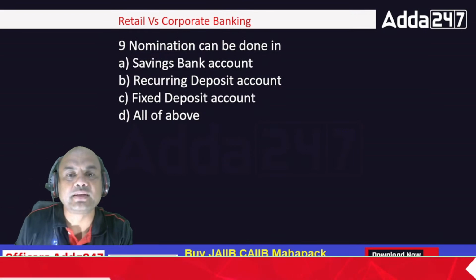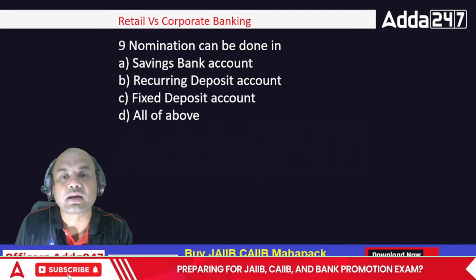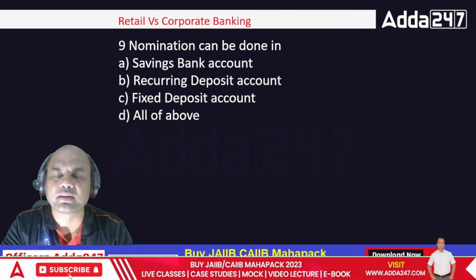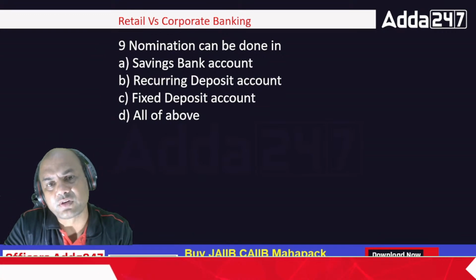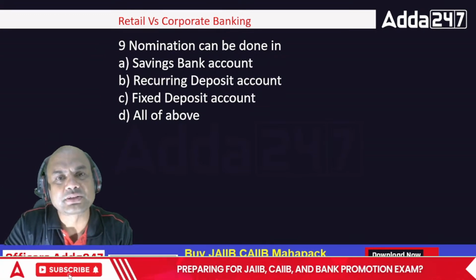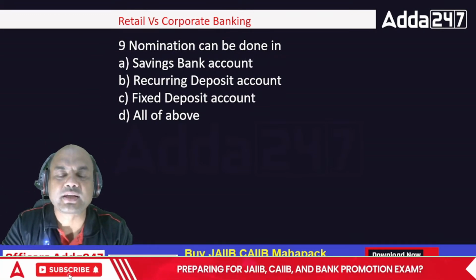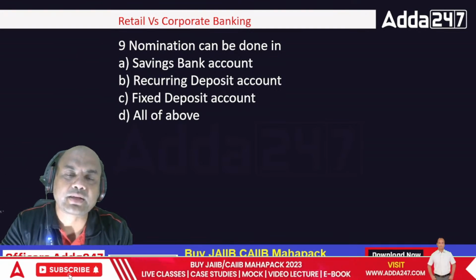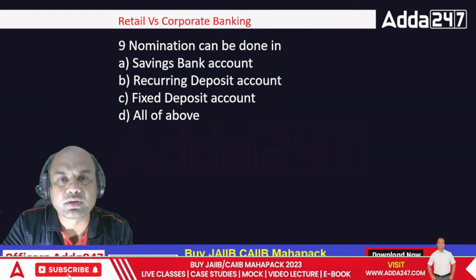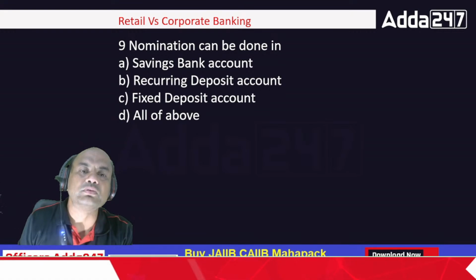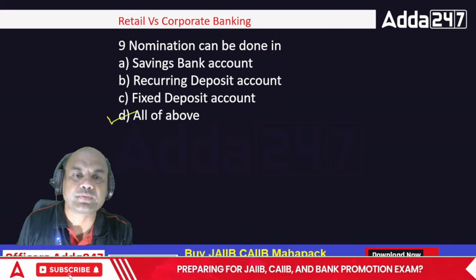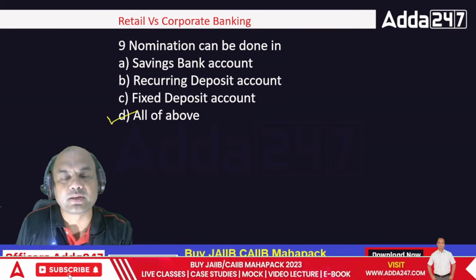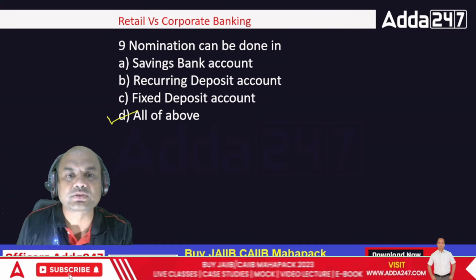Nomination can be done in savings bank account, recurring deposit account, FD, and all of the above. So where can the nomination be done? Can I do the nomination for FD also? Or recurring? Recurring, how can I do the nomination? What do you say, guys? Can it be done to only savings account over here? No. It can be done for all of them. So nomination can be done for savings account also, recurring also, FD also.